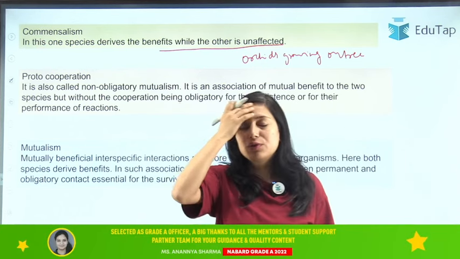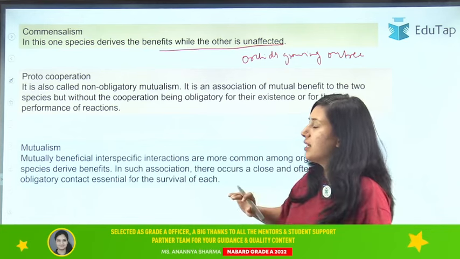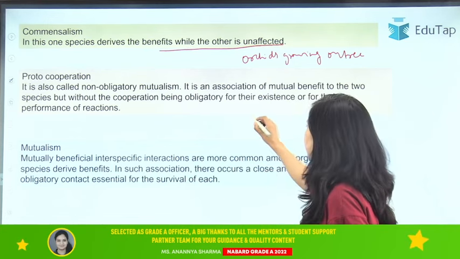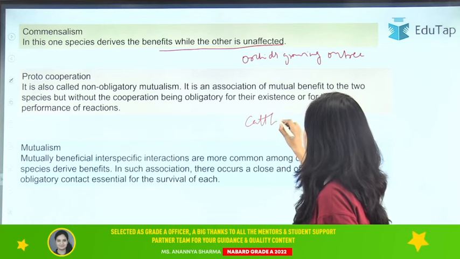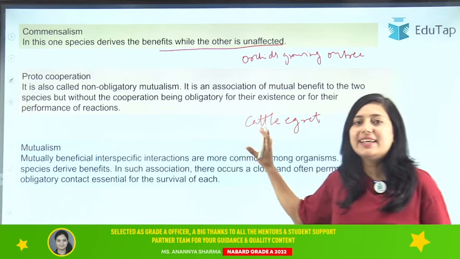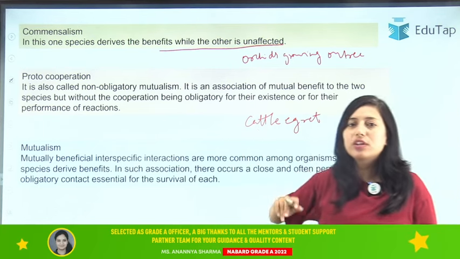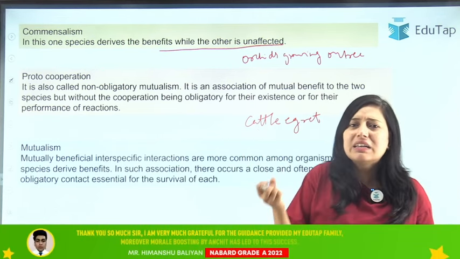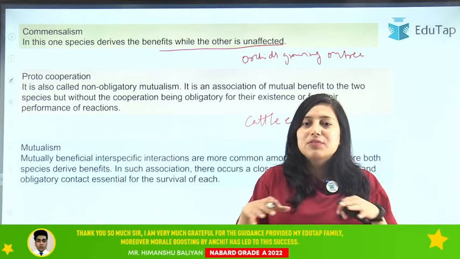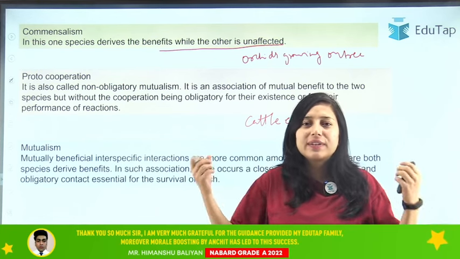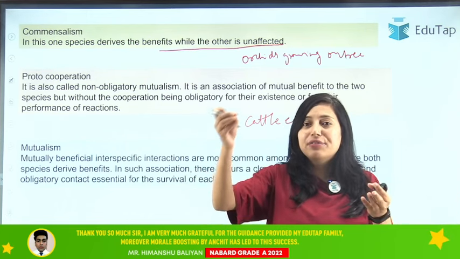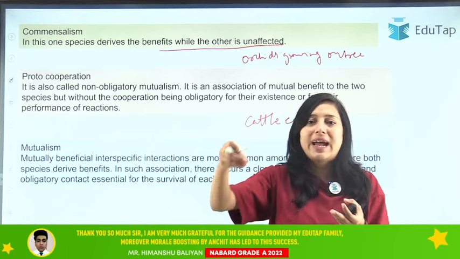Now let me give you the example. There is a bird called cattle egret. This bird feeds on moths, flies, ticks, mites, right? So this bird feeds on these things, and sometimes when the cattle have an infestation of ticks, mites, or any type of pest, this bird feeds on these insects from the cattle's body.